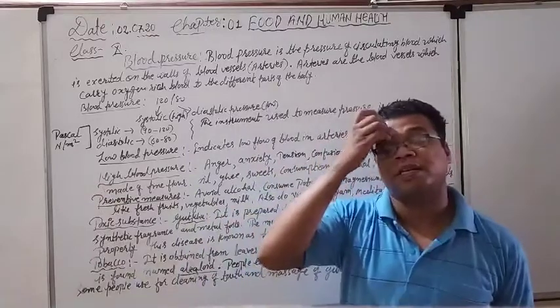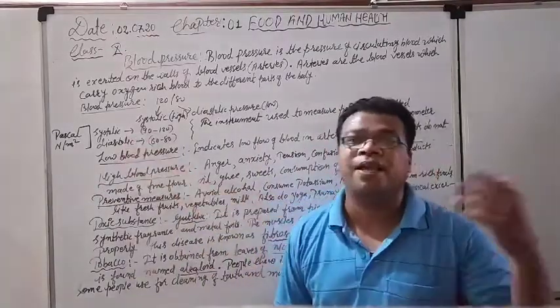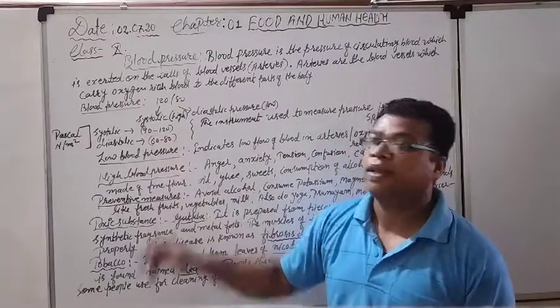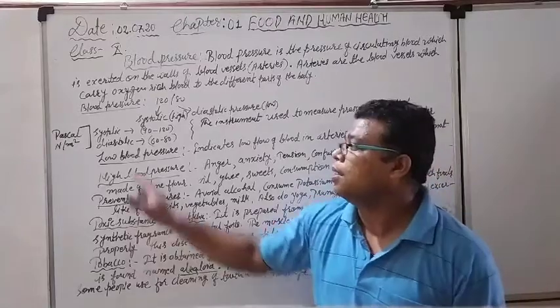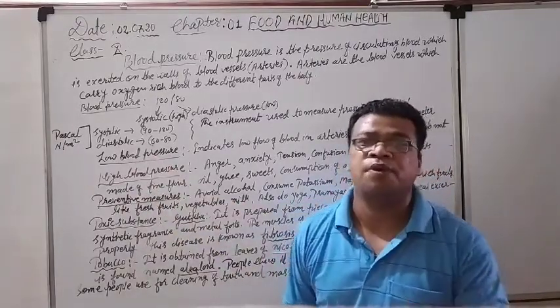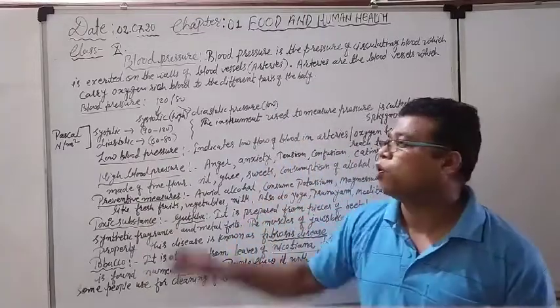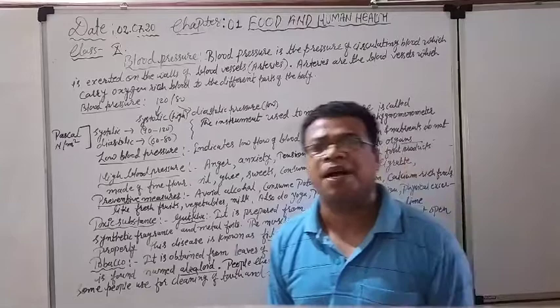Right now, there are two kinds of pressure. One is the systolic pressure, which indicates the higher value of the pressure. Its range may vary from 90 to 120 Newton per meter square, or we may say Pascal. Another is the diastolic pressure, the lower value of the pressure. Its range may vary from 60 to 80, sorry, from 60 to 80, again Newton per meter square, or Pascal.